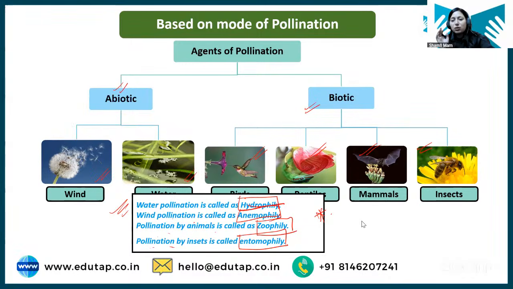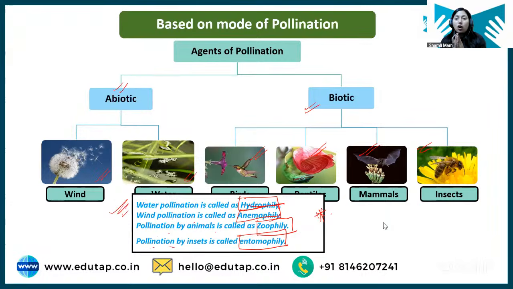Now there is one question: naturally cross pollinated versus often cross pollinated. Naturally cross pollinated means crops that are strictly cross pollinated, like papaya, because either plant will have only one type of flower.